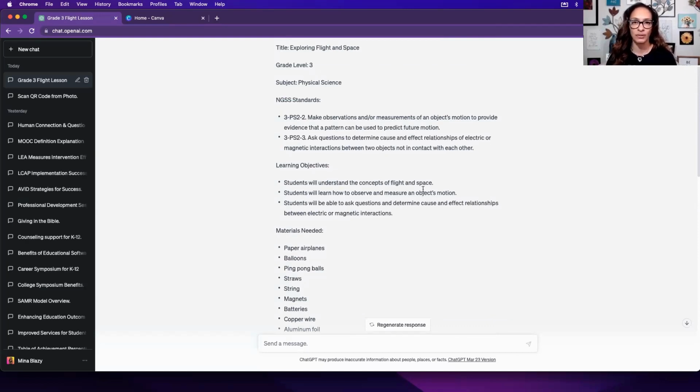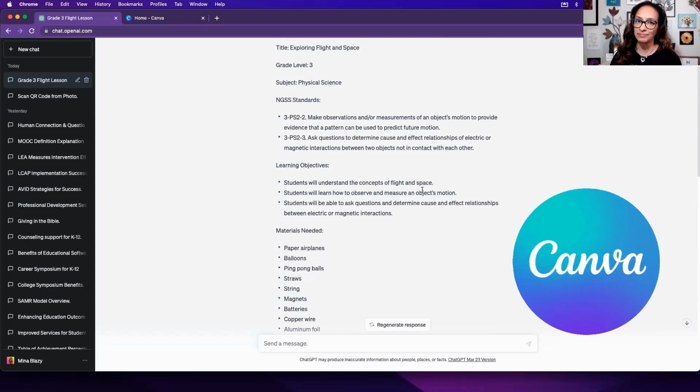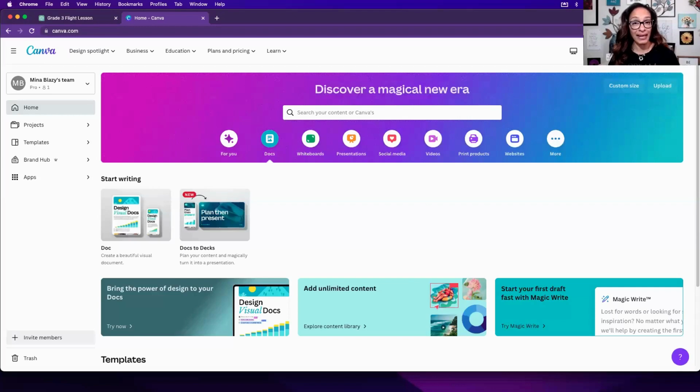So let's go over to Canva. Here we are in Canva. I do have Canva Pro. I use the educator account for work, but this one is my personal one. And now you have Magic Write. Look, it's like being at Disneyland. If you hover over these, you get like a wand, and it's for social media videos.